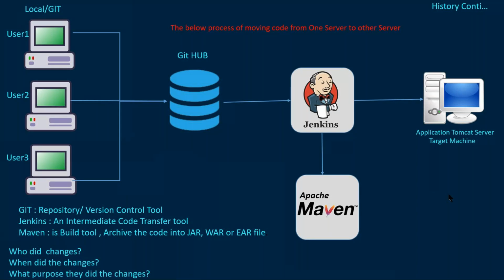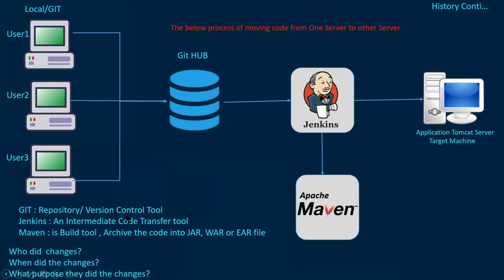Yeah, so we can store the data in a secure way, and developers can always push the code, pull the code, modify the code, merge the code, whatever they want. So Git is very secure, highly secure. Okay. So Git is a repository tool where we store our data, where we store our source code, right?